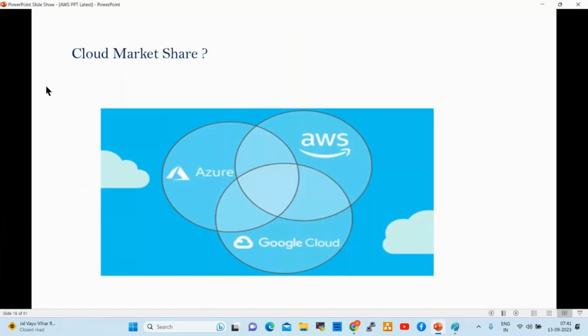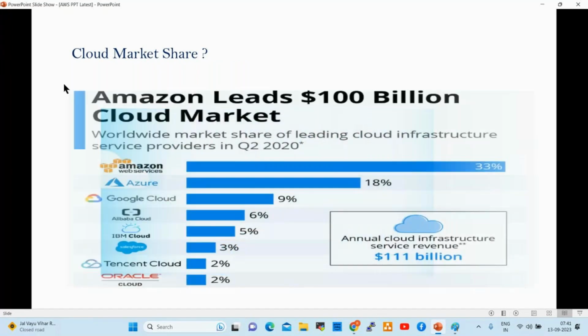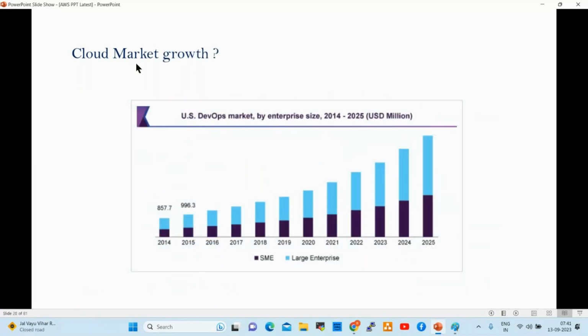Let's try to understand cloud market share. These are the current percentages. This is Q2 2022, but the same percentage is still being maintained. The cloud market is growing like this, year on year.